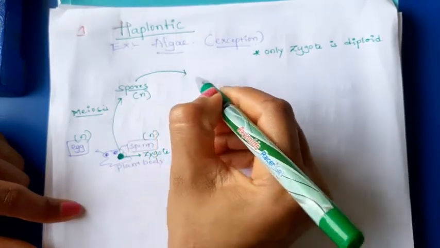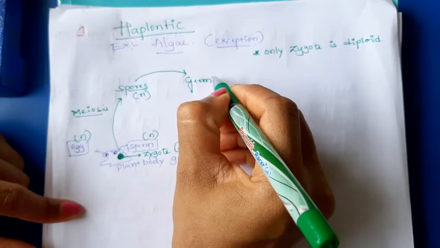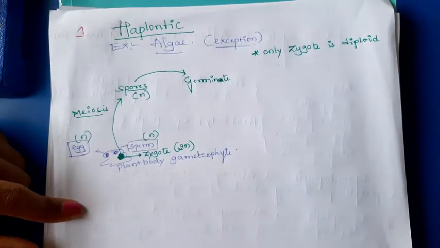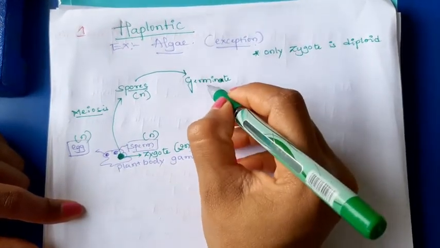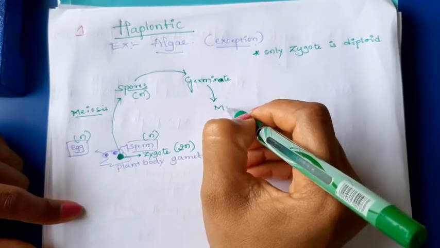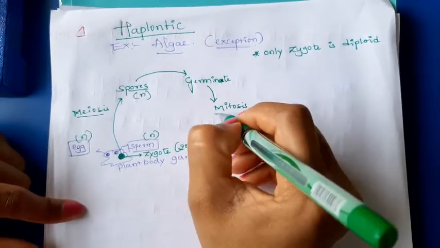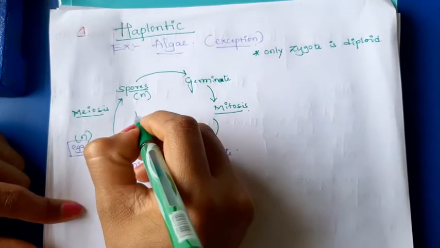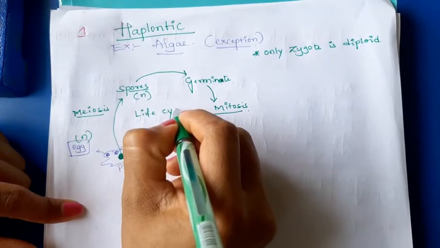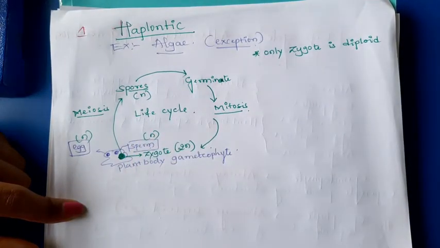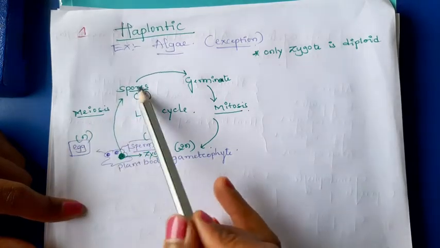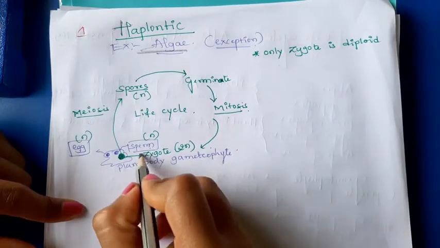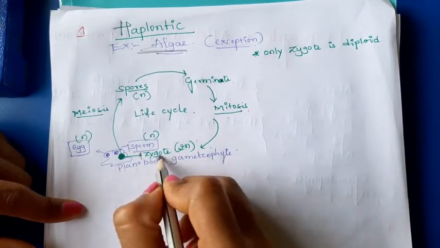Then the spores germinate by mitosis division to form a gametophyte. This is the life cycle in case of algae. You can see all the other stages in case of algae are haploid. Only the zygote is diploid.